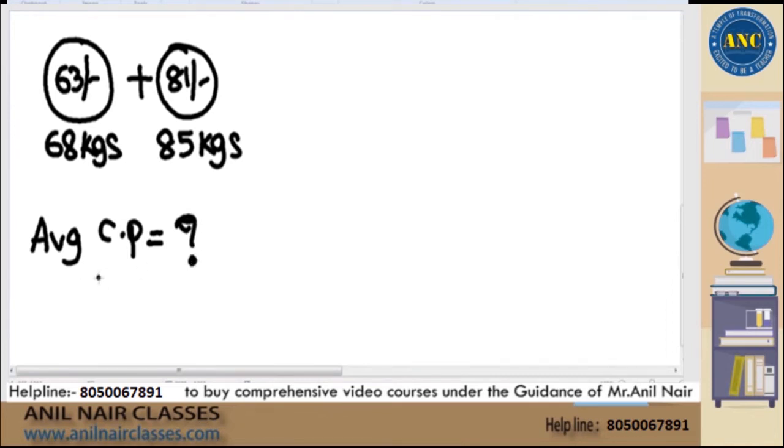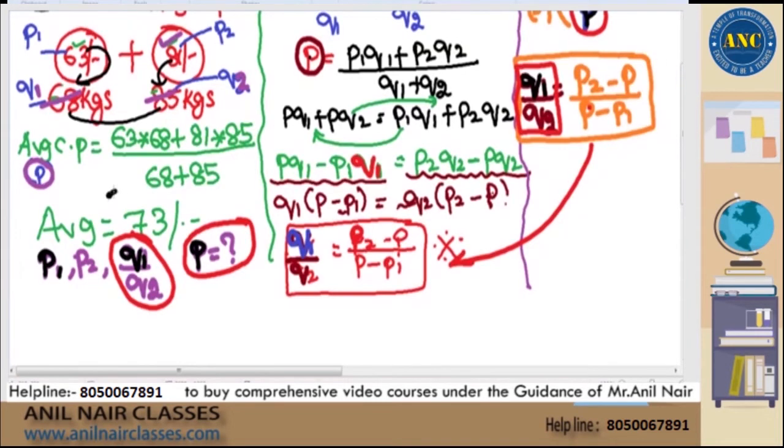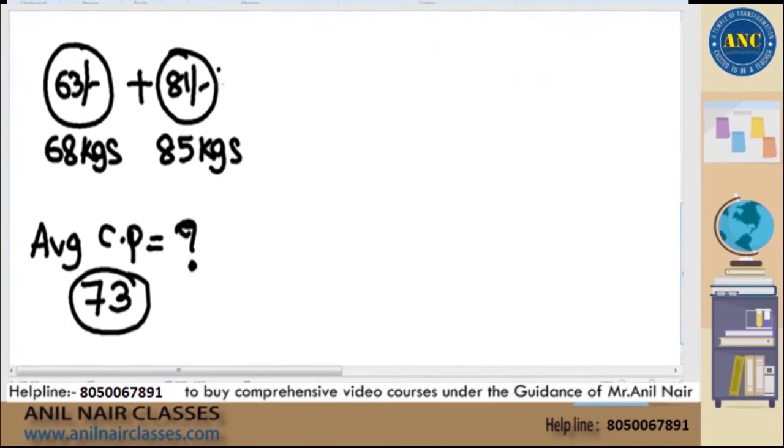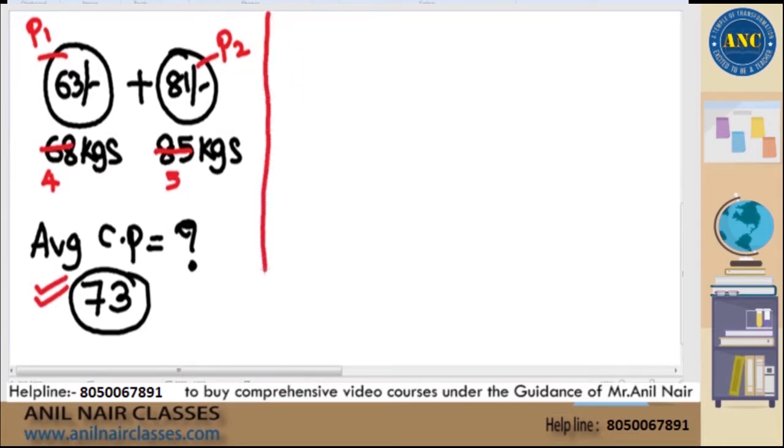This we need to find, and we got that answer as 73 in the morning, right? How 73? That also I have solved already here. Now see here, this is a question on mixtures. Why? Because prices of two products are given. The ratio in which the two products are mixed, 17 into 4, 17 into 5, Q1 by Q2 is given as 4:5 in the question. You need to find the average cost price. Now suppose, let me reverse it.